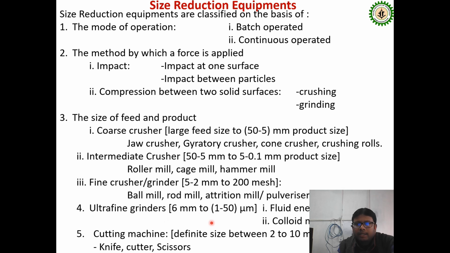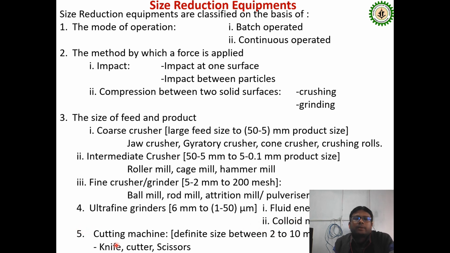And ultra fine grinders are of two types, and the particle size we generally prefer for the ultra fine grinder process is 6 millimeter to 1 to 50 micrometer. Under this category, one example is the fluid energy mill.